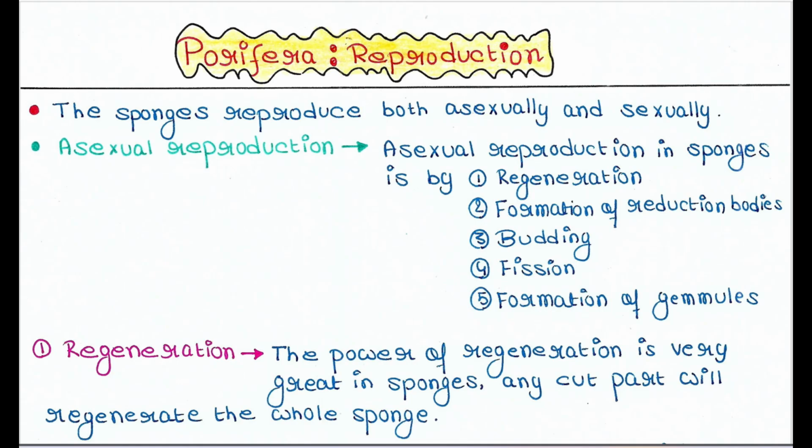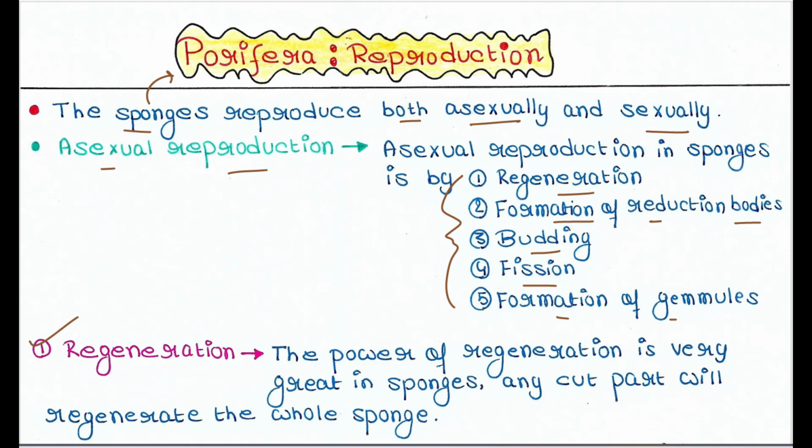So basically, sponges, which are included in the phylum Porifera, reproduce both asexually and sexually. Asexual reproduction in sponges is by 5 different ways: regeneration, formation of reduction bodies, budding, fission, and formation of gametes. Let's talk about them one by one.